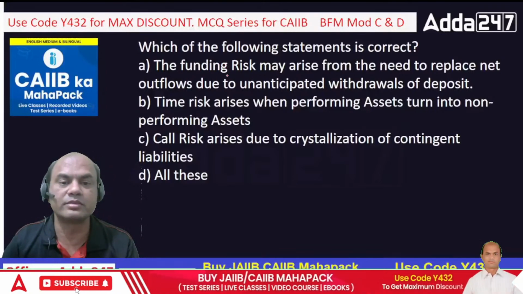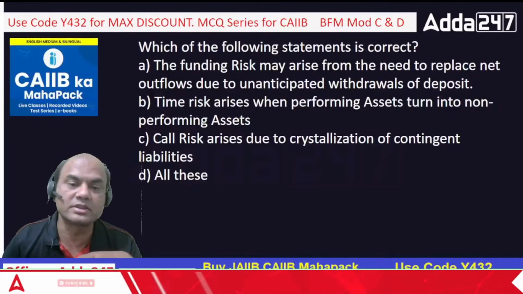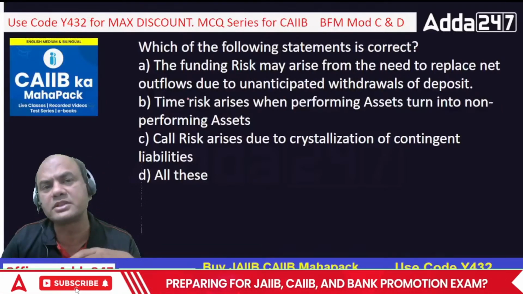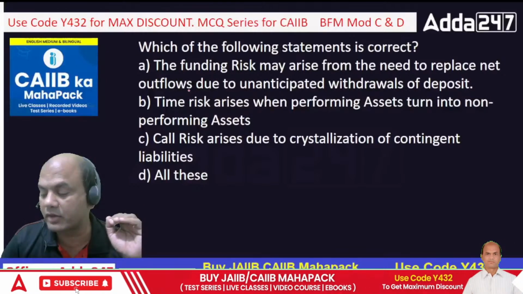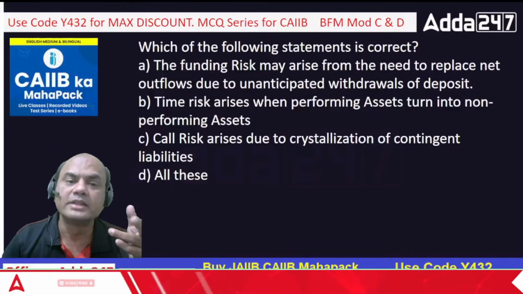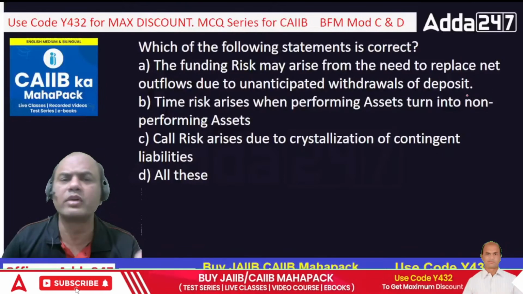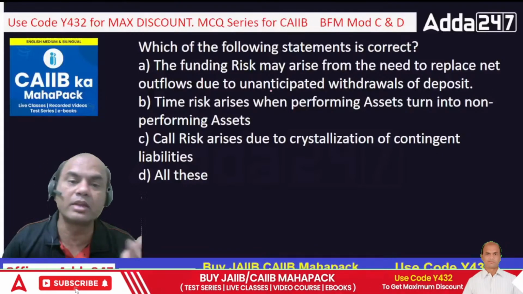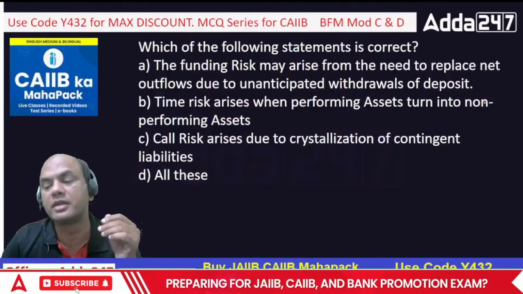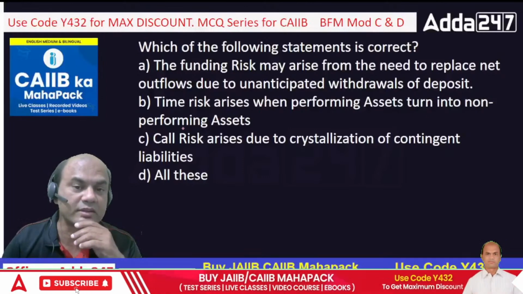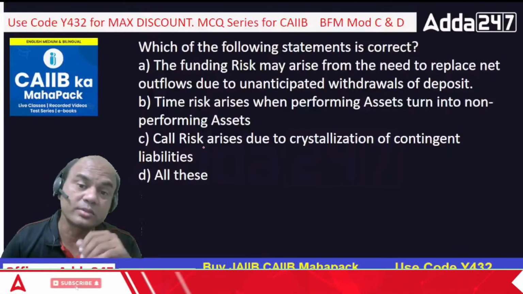Check it yourself. Time risk arises from when performing assets turn into NPAs. So what is time risk? On the required time, I don't get the money. The same thing is true in time risk also. If my loans become NPA, I won't get the interest from them. So I won't get the money when I require it. So time risk arises when performing assets turn into NPAs. Now let me see the last one. Call risk arises due to crystallization of contingent liability. So this can also be true.